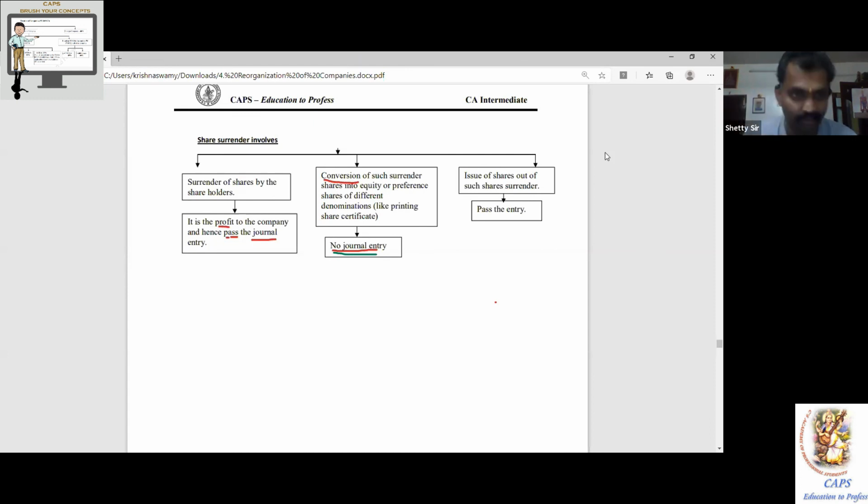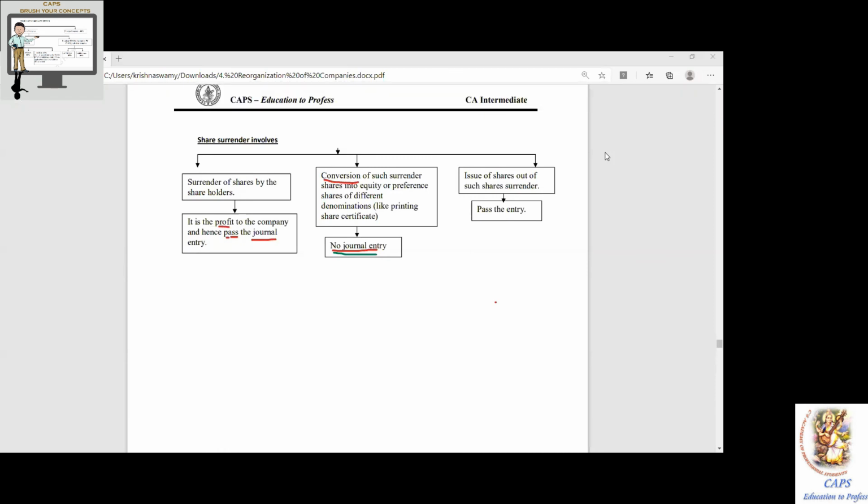Case number 1. Preference shareholders forgo this 30 lakh dividend. They forgo. That is the adjustment given. What is the entry? Anyone? If the preference shareholders forgo this dividend, what is the entry? It is shown as a contingent liability. No entry, sir.